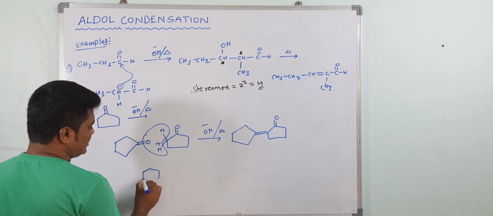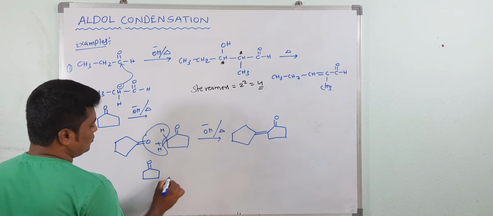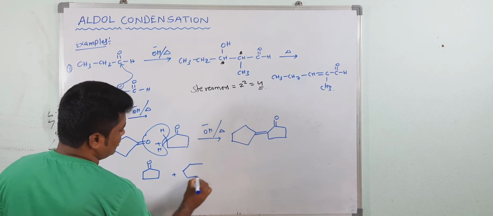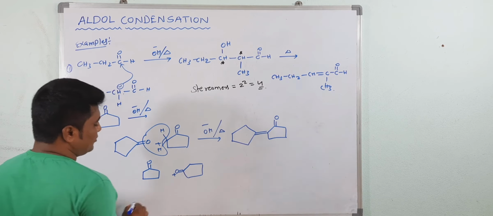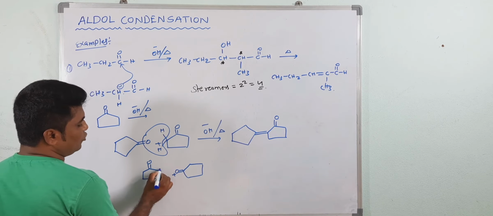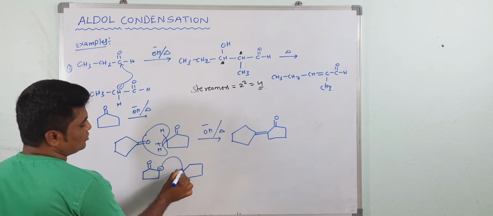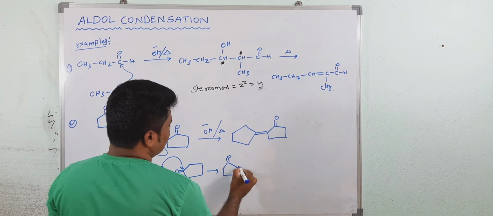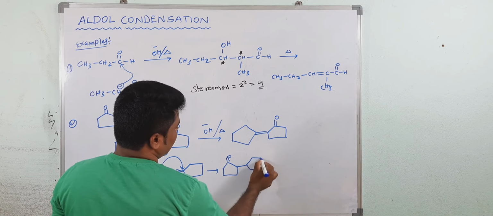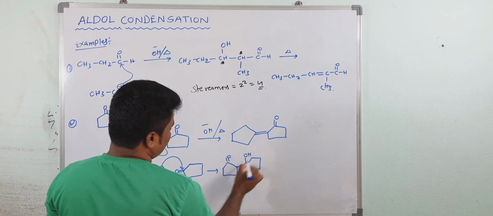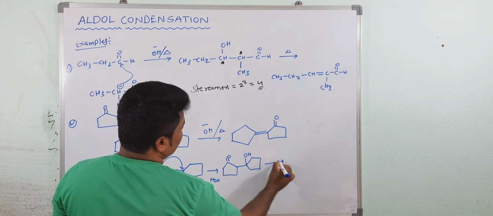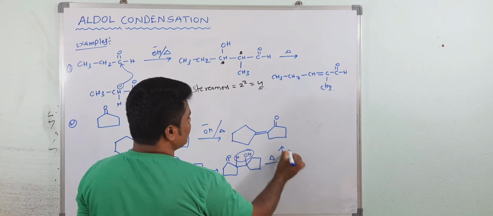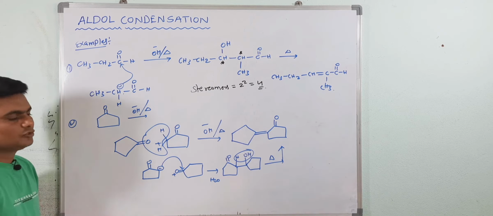See how the mechanism goes here. See, this is the aldehyde group. See, like this is the 5-membered ring. First, the alpha hydrogen will be removed by the base. You will get the negative charge. This negative charge attacks at this point. Then you will get ketone, and here you will get OH in presence of water molecule. Then after that, on heating, removal of water molecule will take place. Then you will get the same product. Okay, so these are the two examples.